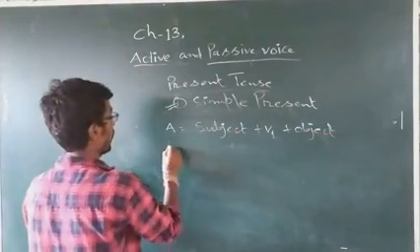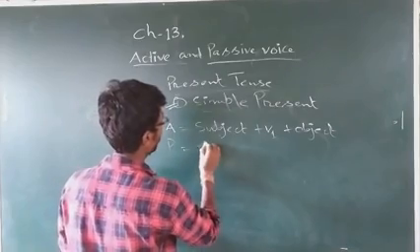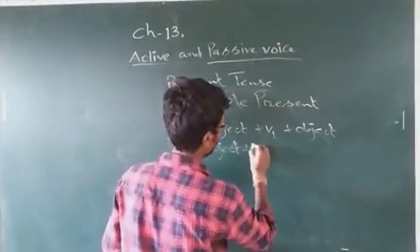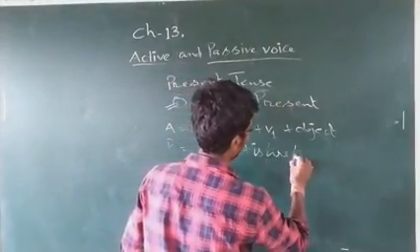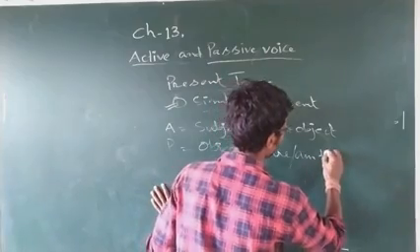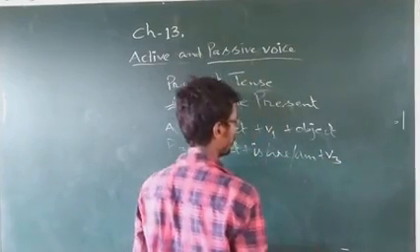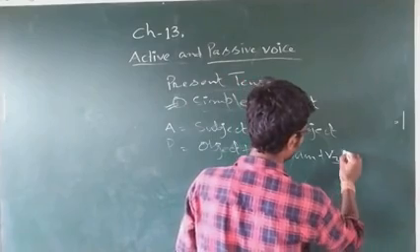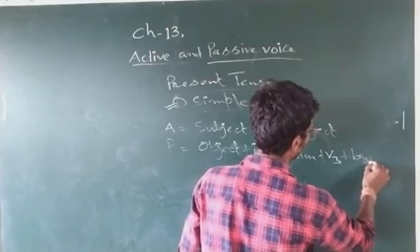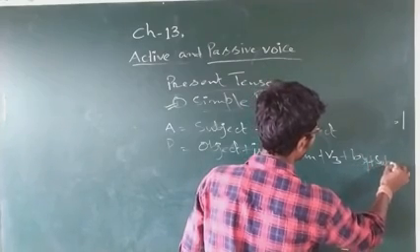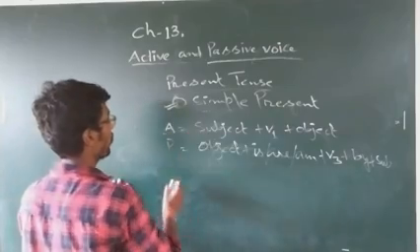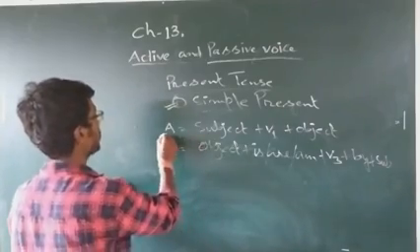And passive formation is what? Object plus is or are or am plus V3 by plus subject. This is the formation of active and this is the formation of passive.